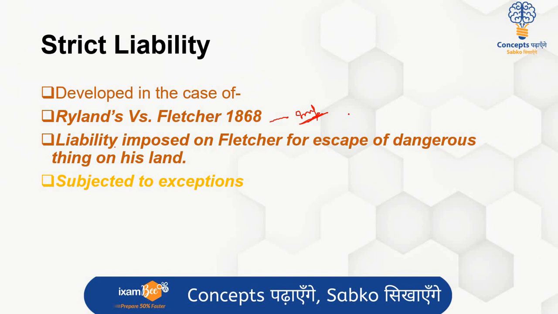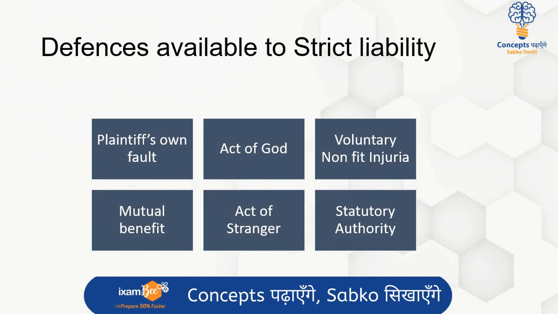Let us see what exceptions are there to strict liability. These are defenses that can be taken against strict liability. Plaintiff's own fault. Then it can be act of God, volenti non fit injuria, mutual benefit, act of stranger, and acts under a statutory authority. Plaintiff's own fault means that the plaintiff himself is at fault. So he cannot seek compensation from the defendant because his fault has given rise to that particular kind of liability.